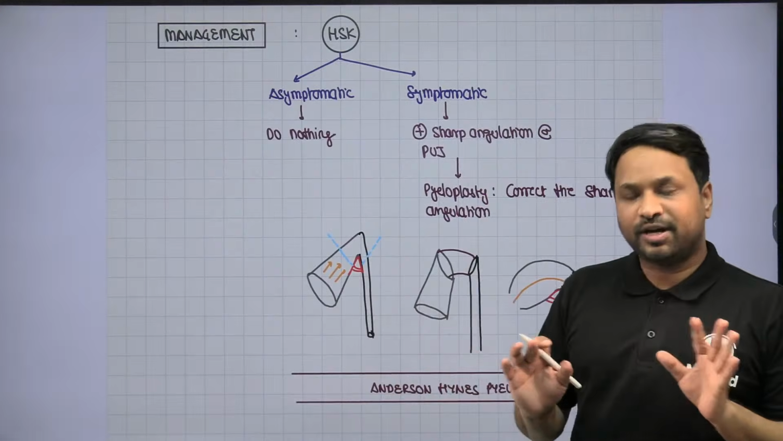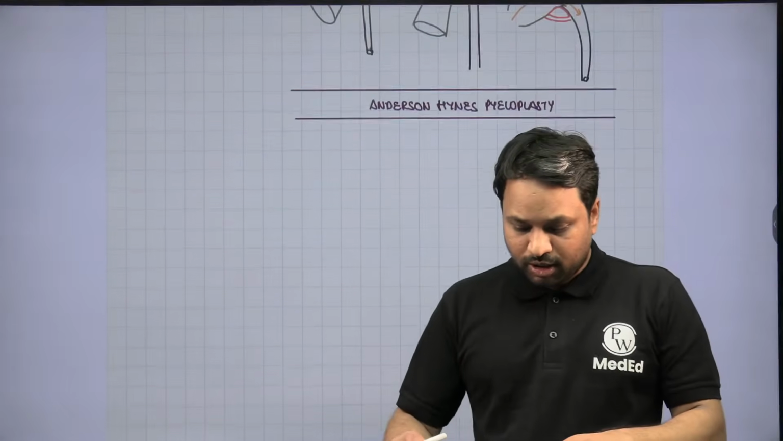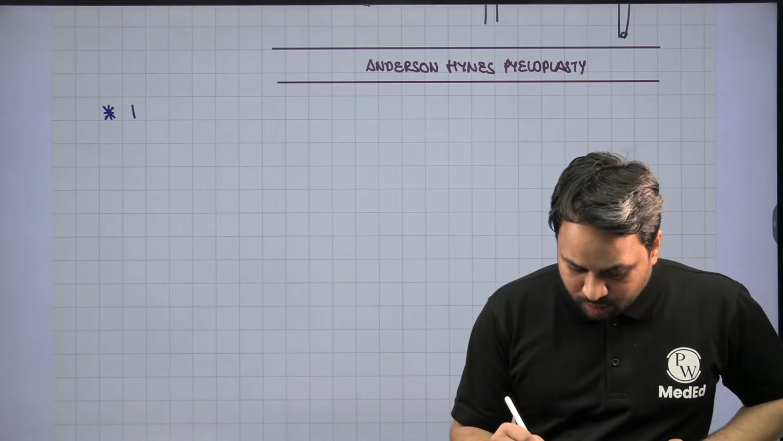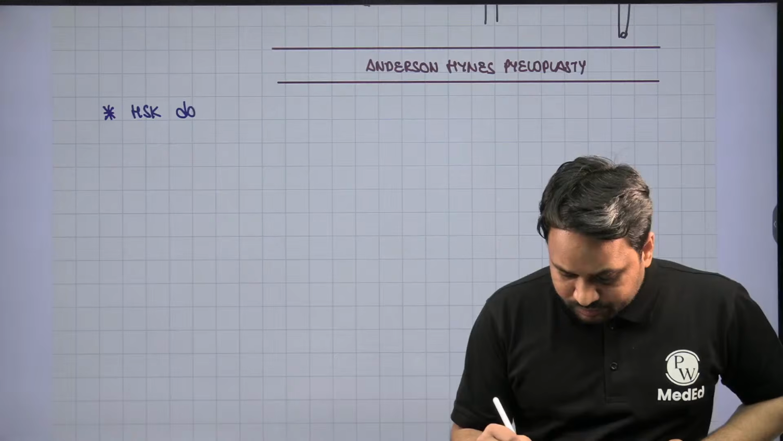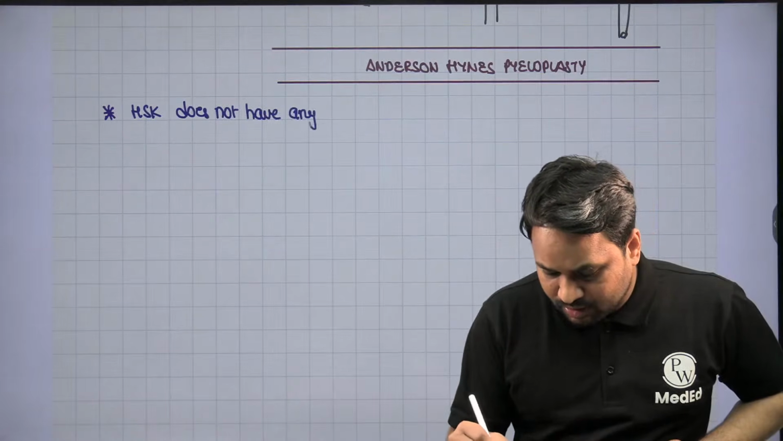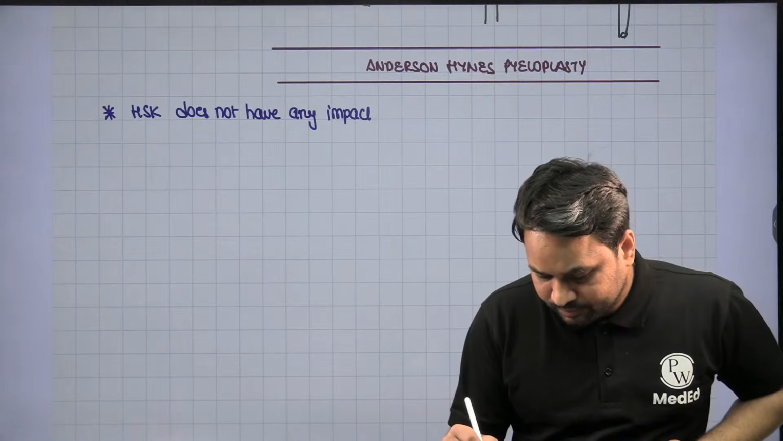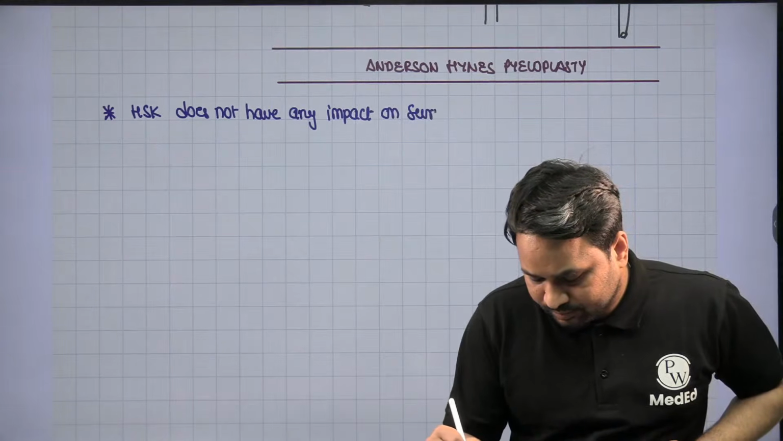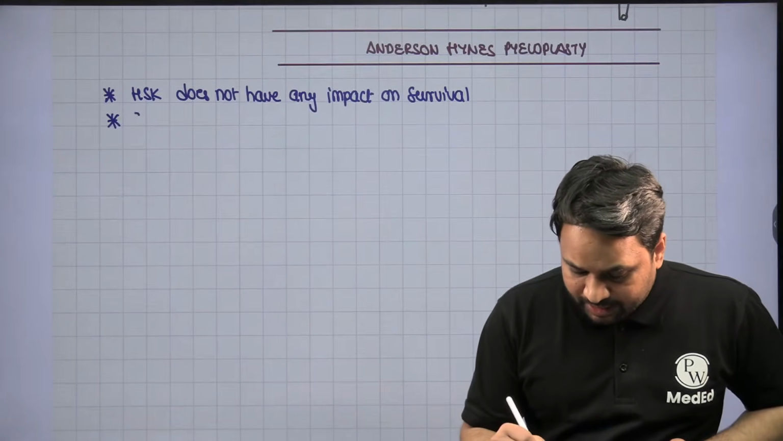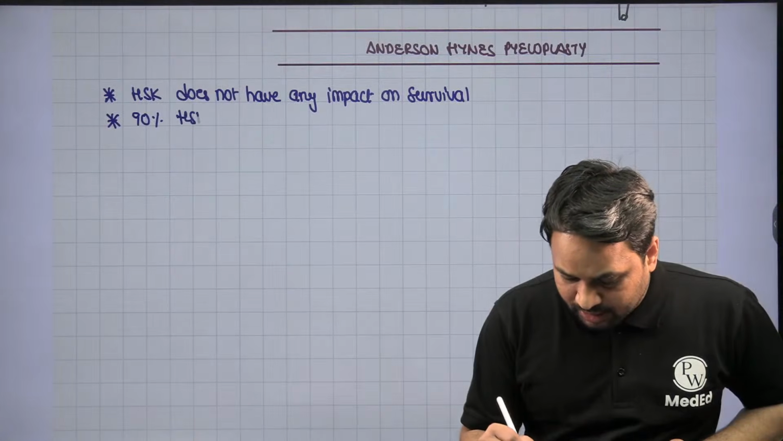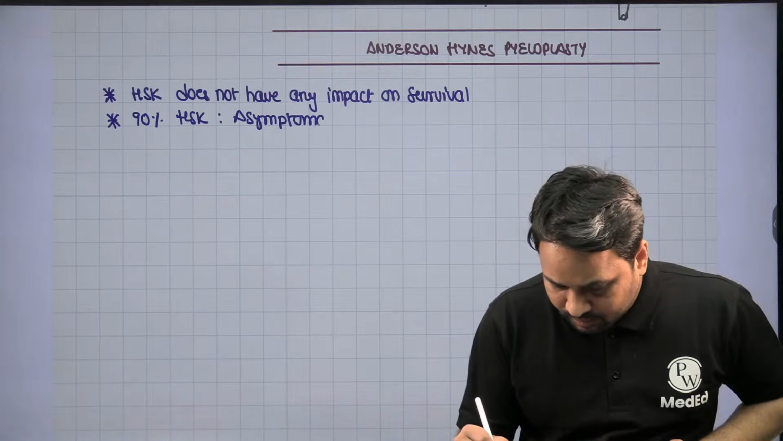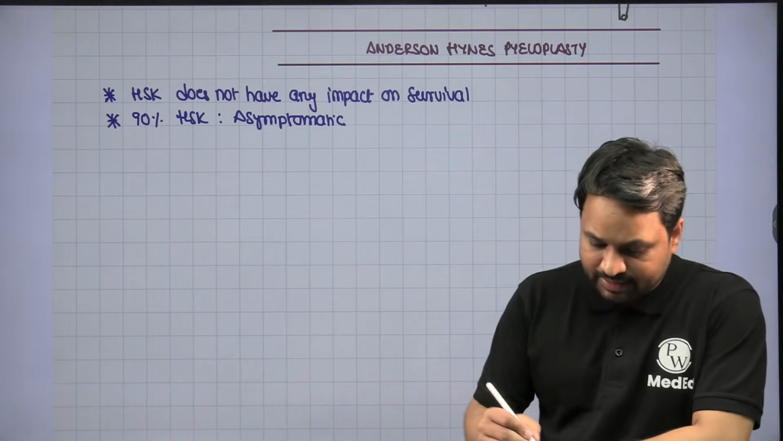So again, we had a very clear consensus of what to do and what not to do. Last point in the horseshoe kidney: remember, horseshoe kidney does not have any impact on survival. That means the patient of horseshoe kidney is as normal as you and me, right? 90% of the horseshoe kidneys are asymptomatic.